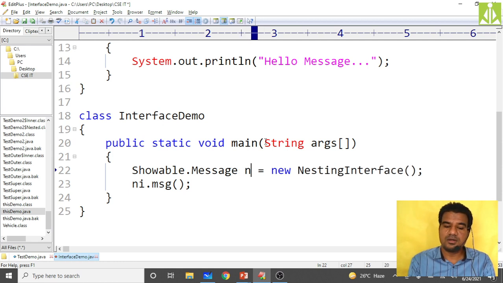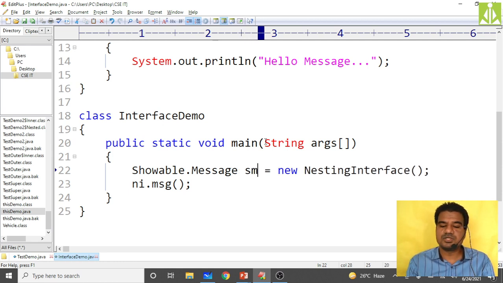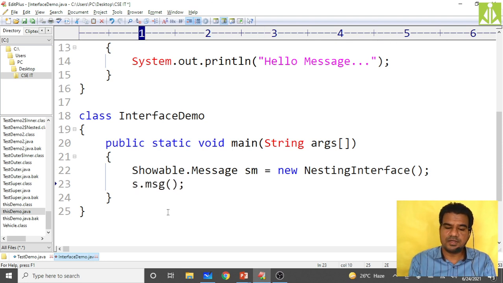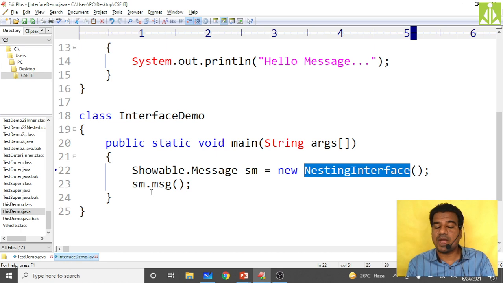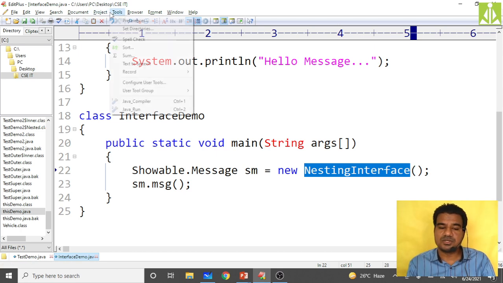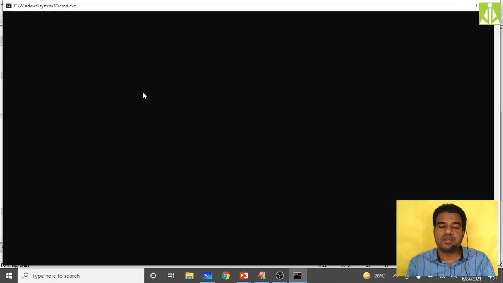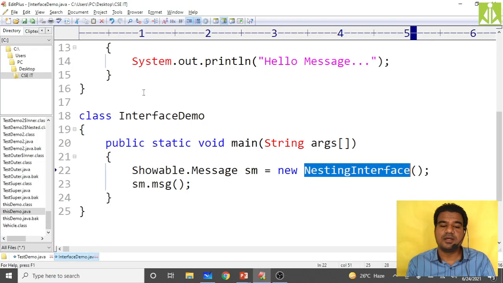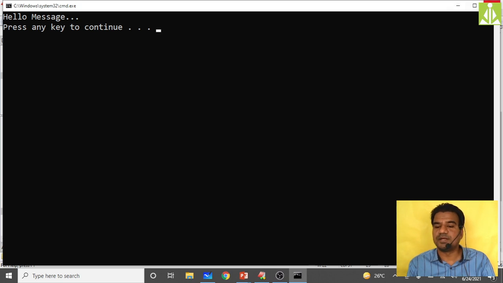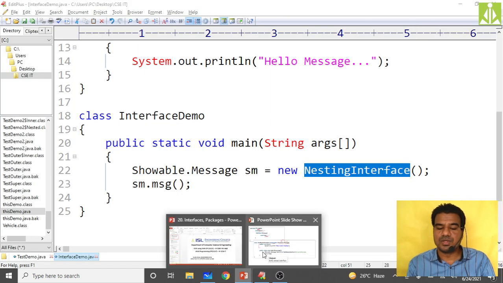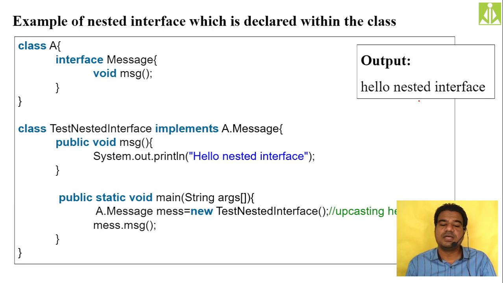Here you put sm equals to new nested interface of sm dot msg. Now the outer interface reference I'm using and class instantiation I'm using, so it is the same, so I can invoke the message. So just go compile, compilation is successful, then run it, you will get the same output. As you can see, hello message you will get. Hopefully you understand. So the next thing we have is the nested interface kept within a class.